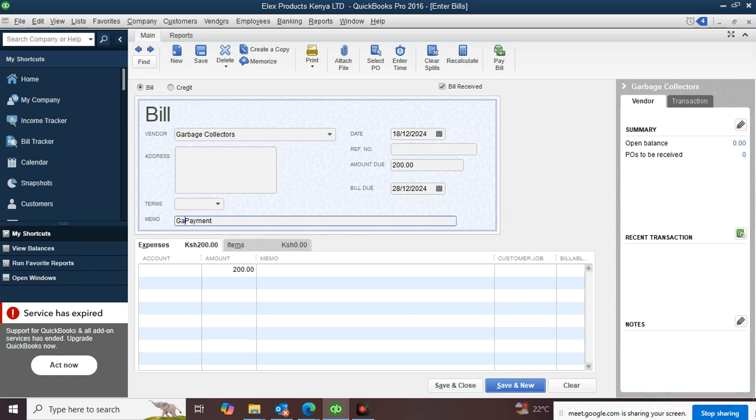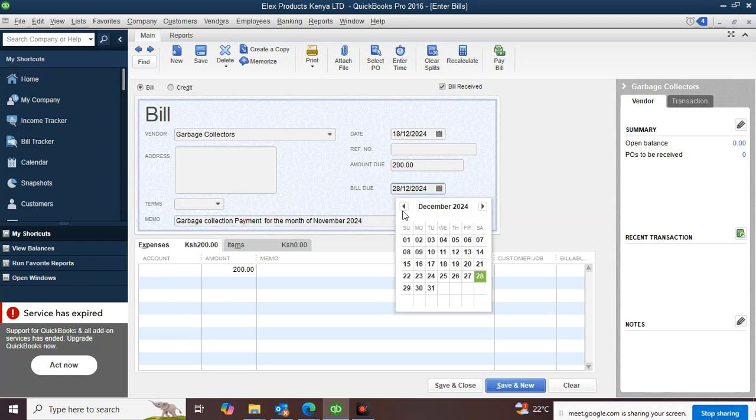It is garbage collection payment for the month of November 2024. And the date. The date should be 30th November.